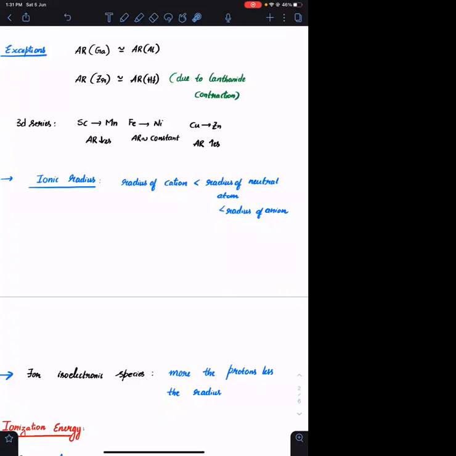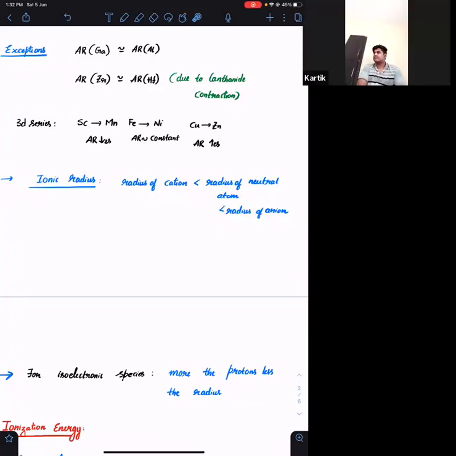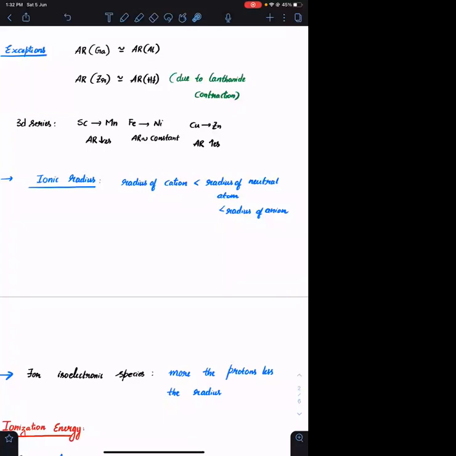If it is having positive charge, what will happen to the Z star? In the cation, what happens to the Z star? Initially, the same number of protons are controlling the same number of electrons. अभी एक electron हट गया है ना? In the classroom, if the students are more, and I'm removing students, what will happen to the control of the teacher on the students? It will definitely increase. Okay, so if Z star increases, what will happen to the radius? Decrease. Okay, so the radius of a neutral atom will always be greater than the radius of the cation.